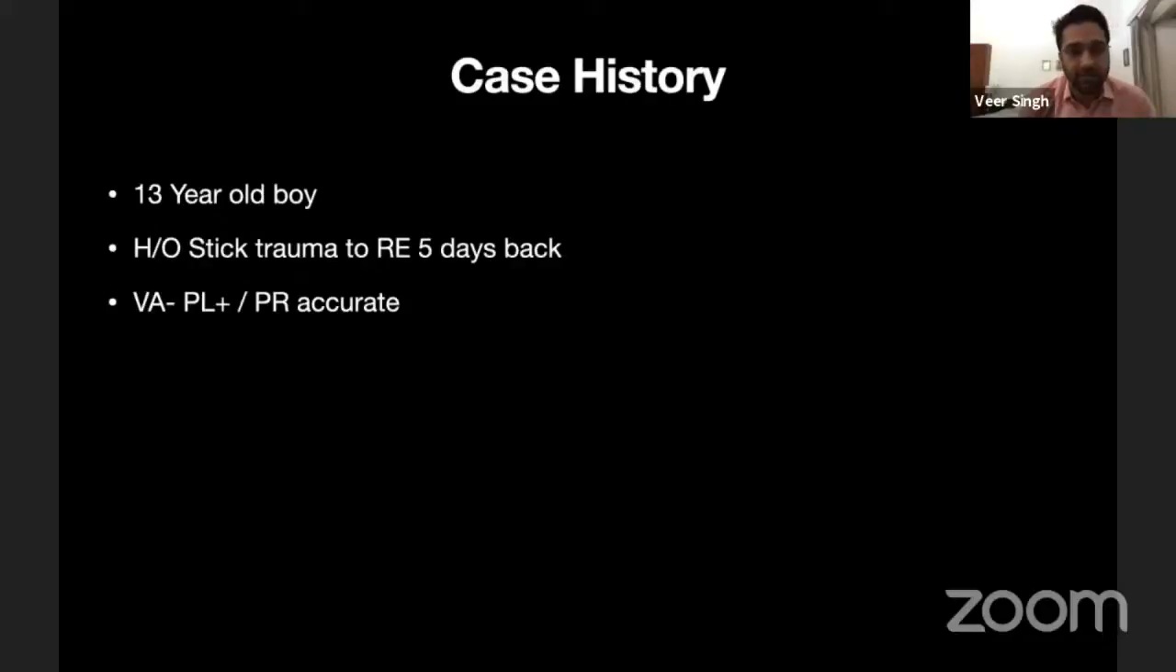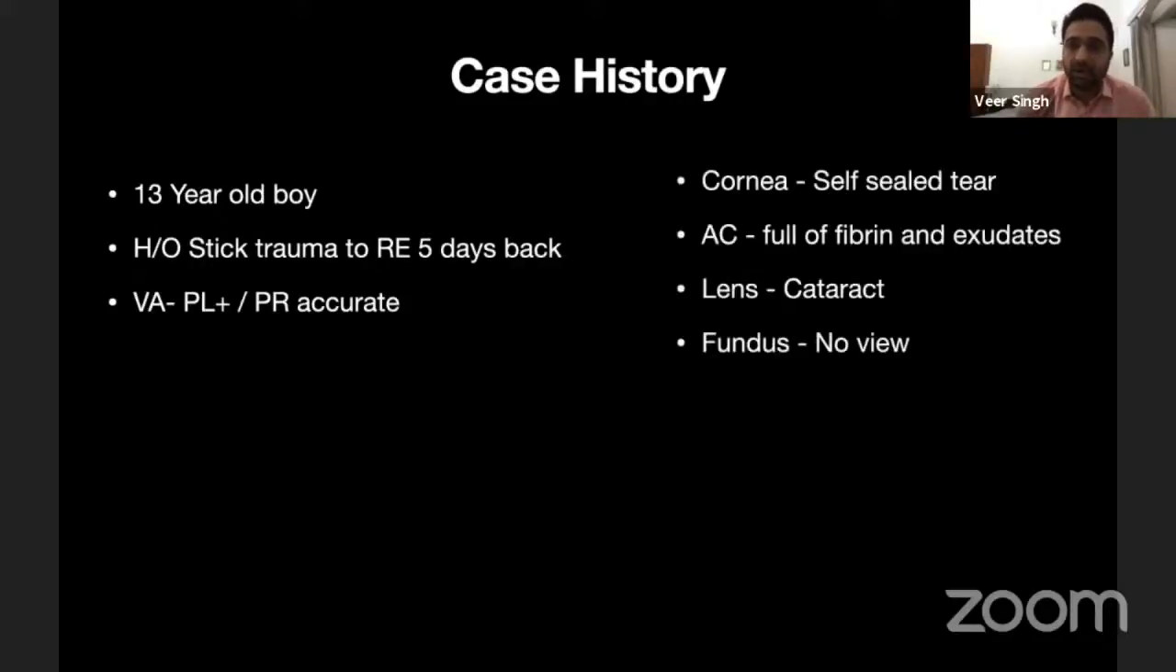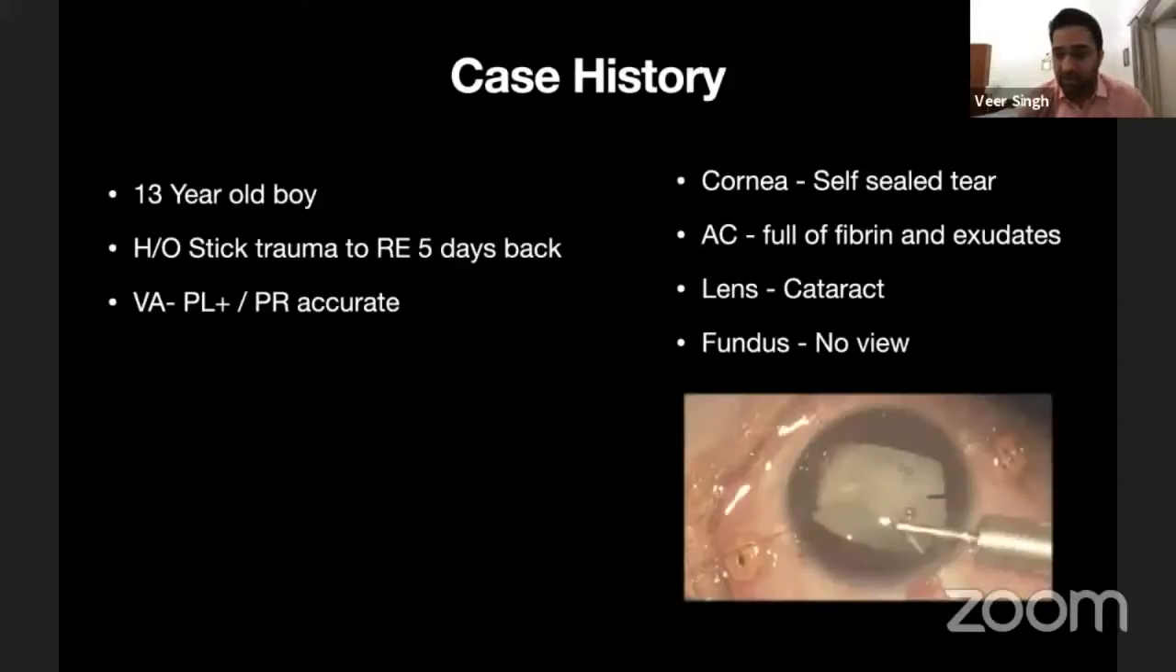eye 5 days back. The presenting vision was PL, and PR was accurate. The cornea had a self-sealing wound. The AC was full of fibrin exudates, the lens was cataractous, and there was no view of the fundus. I don't have a pre-operative picture, so this is a picture after lensectomy, after removing the exudates, to give some idea about the clinical picture.